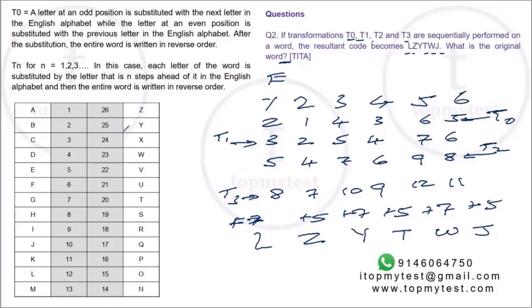So before adding 5, it will be 26 minus 5, which is 21, so U. Then you have Y. Y is after increasing by 7, so 25 minus 7 is 18, so R. Similarly, T minus 5, 20 minus 5 will be O. W is plus 7, so 23 minus 7 is 16, so P. And J is plus 5, so 10 minus 5 is E. So Europe will be your original word.